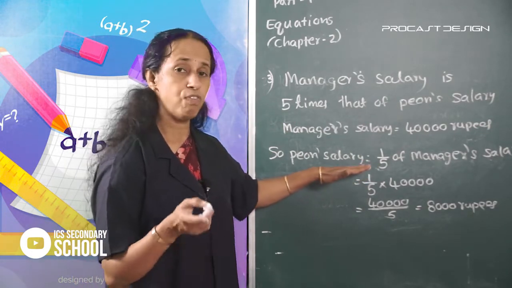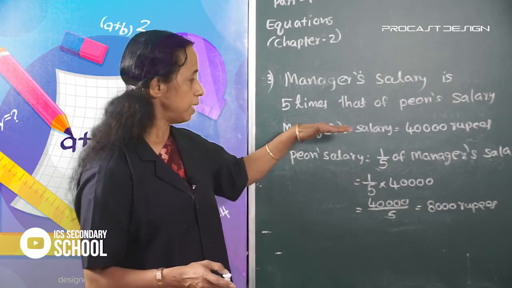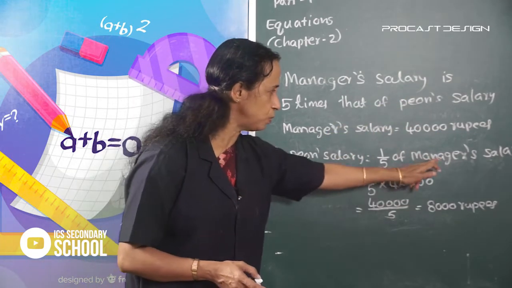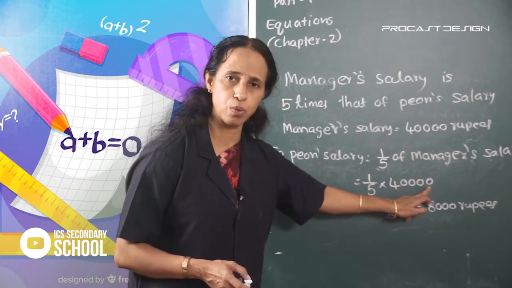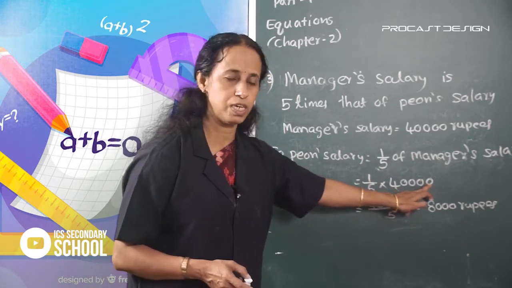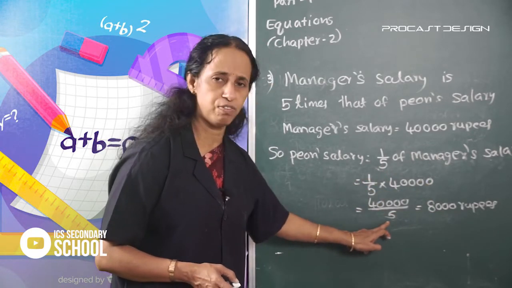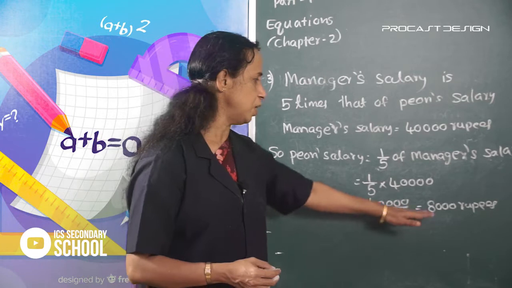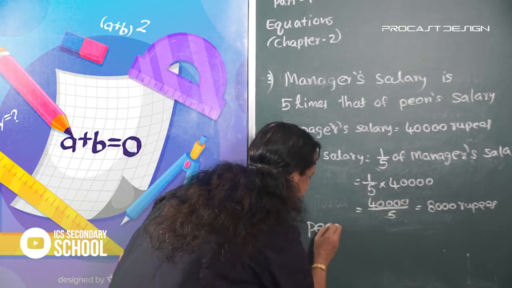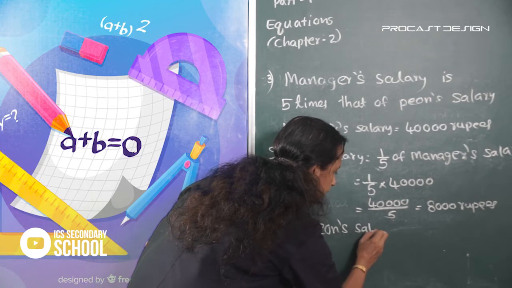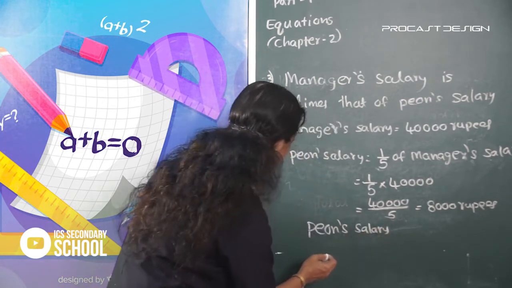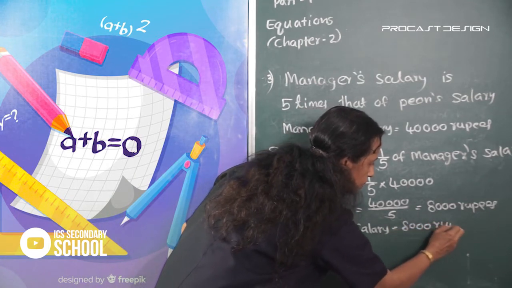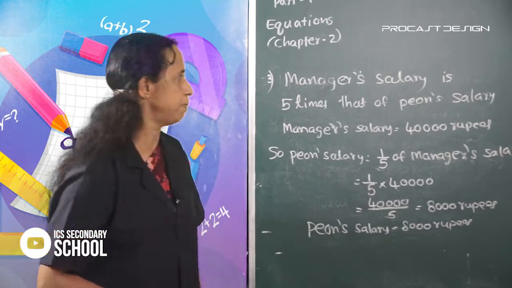Manager's salary is given, that is 40,000 rupees. 1 by 5 into 40,000 can be written as 40,000 by 5, which is equal to 8,000 rupees. Peon salary is equal to 8,000 rupees in a month. Okay.